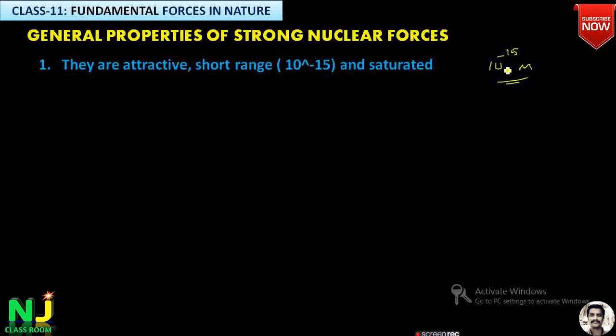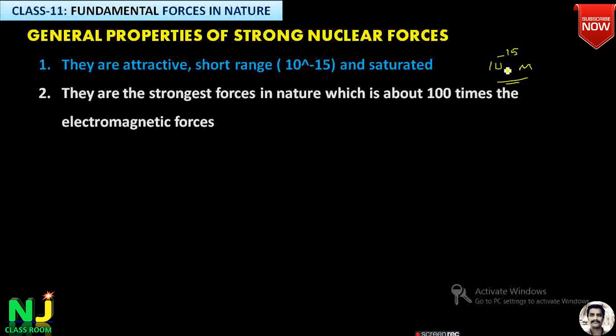The range is very short. Therefore they are called saturated. The next one is that they are the strongest force in nature, about 100 times that of the electromagnetic force. How do you say that? For example, F nuclear, that is the nuclear force, is 10 to the power of 2 times the electromagnetic force.